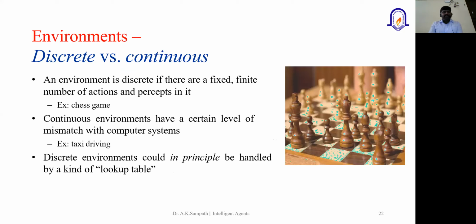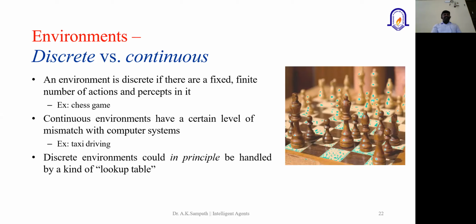Again, the next one is discrete versus continuous. This is very similar to the earlier one. When you talk about the environment, it's discrete if there are a fixed finite number of actions and percepts. Whenever we are playing any game, might be chess or cricket and other things, we have predefined rules or predefined steps. We know that very well. If you follow these steps, definitely you will reach the goal state. We might know the number of boards and the checkerboard and all other things.